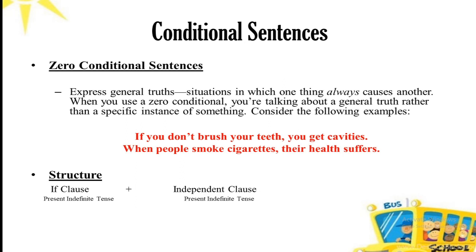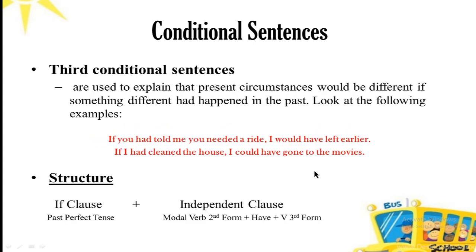I can give you another example. For example, the examiner can ask you: if she does not brush her teeth, she gets cavities. He will underline the word get. What you need to do is use the present indefinite tense over here as well. Since the subject is she, it must have a singular verb plus s or es, so it will become she gets cavities. So this is how an examiner could ask you these questions.